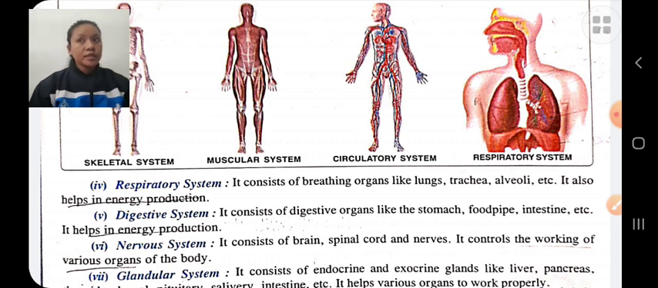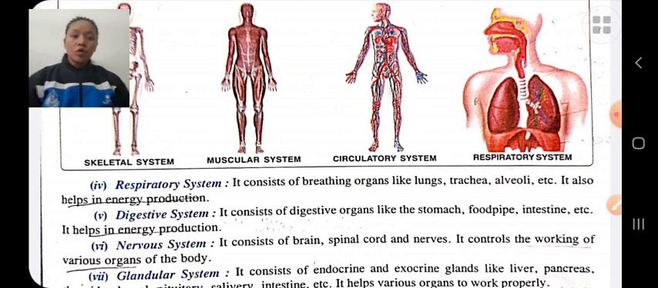Respiratory system. Oxygen is taken in and carbon dioxide is exhaled. The respiratory system helps in energy production because, in respiration, oxygen is fused with the blood and helps in the production of energy. The respiratory system consists of lungs, trachea, alveoli, etc.